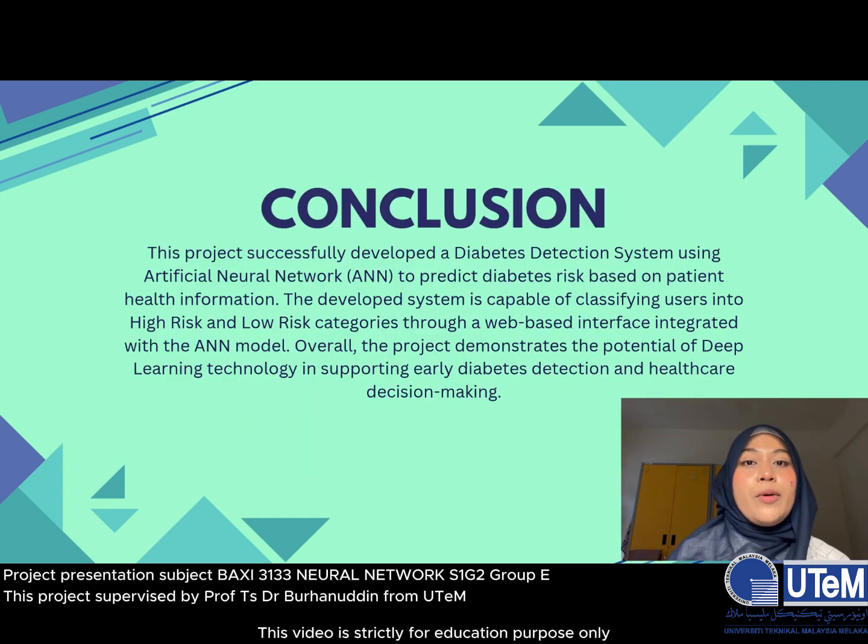In conclusion, our project successfully developed a diabetes detection system using artificial neural network technology. The system can analyze patient health information and classify users into either high-risk or low-risk categories. The ANN model was successfully integrated with a web-based interface, allowing users to obtain prediction results easily. Overall, this project demonstrates how deep learning can be applied in healthcare to support early diabetes detection and decision-making.